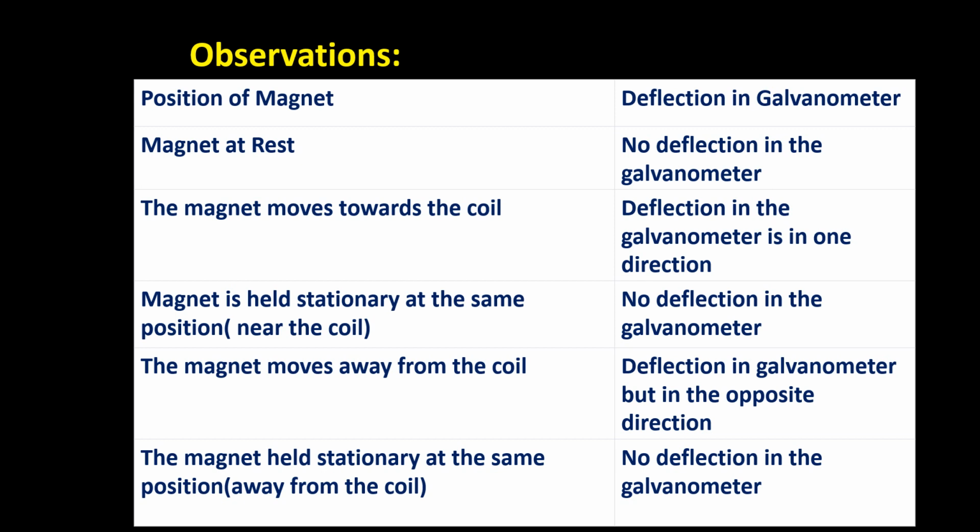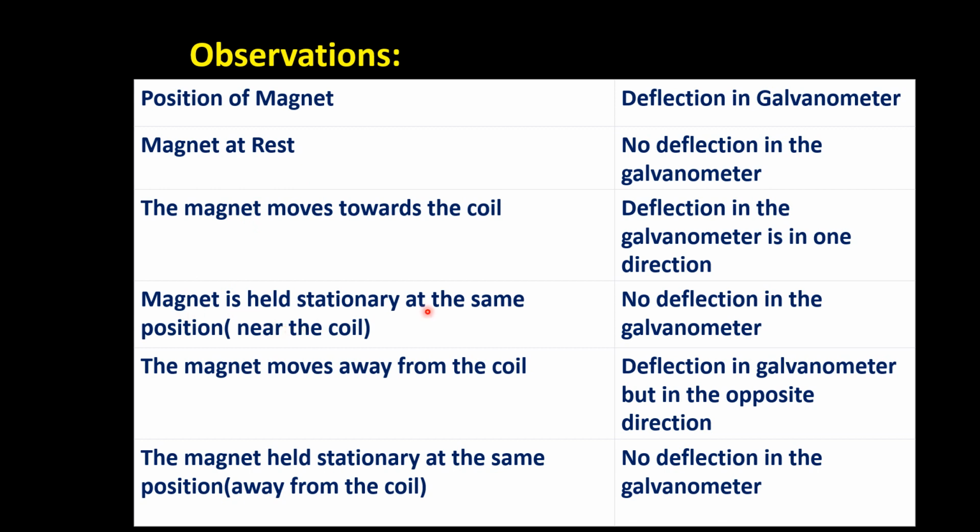After conducting these three experiments, Faraday found that the position of the magnet and the deflection in the galvanometer are related to each other. If the magnet is at rest, there is no deflection in the galvanometer. If the magnet moves towards the coil, the deflection in the galvanometer is in one direction.